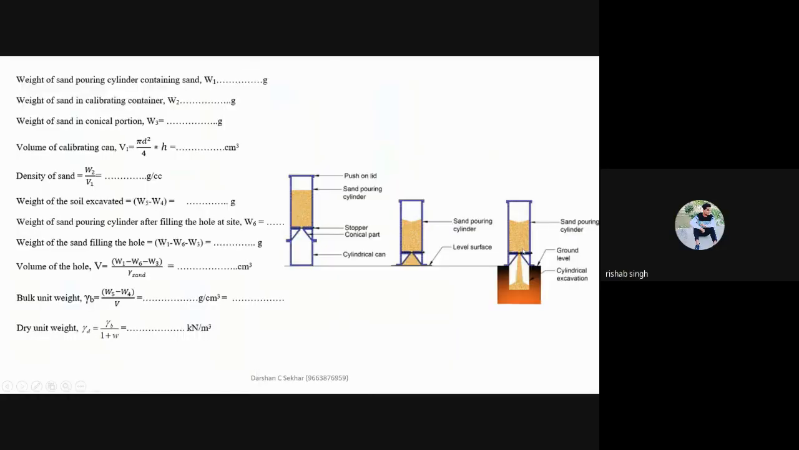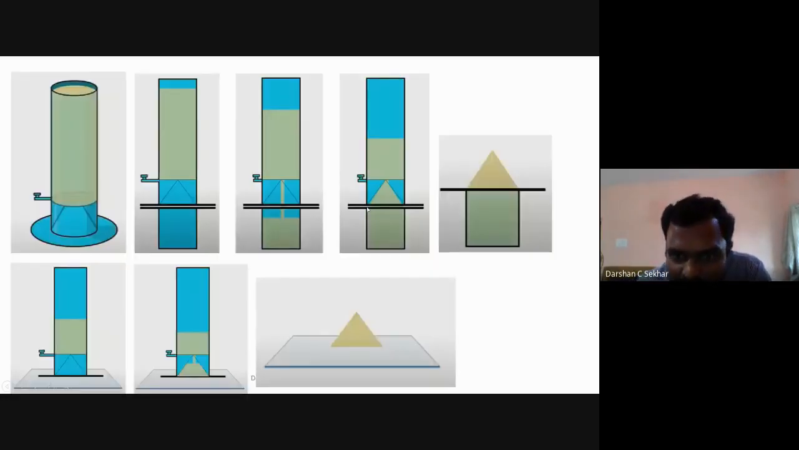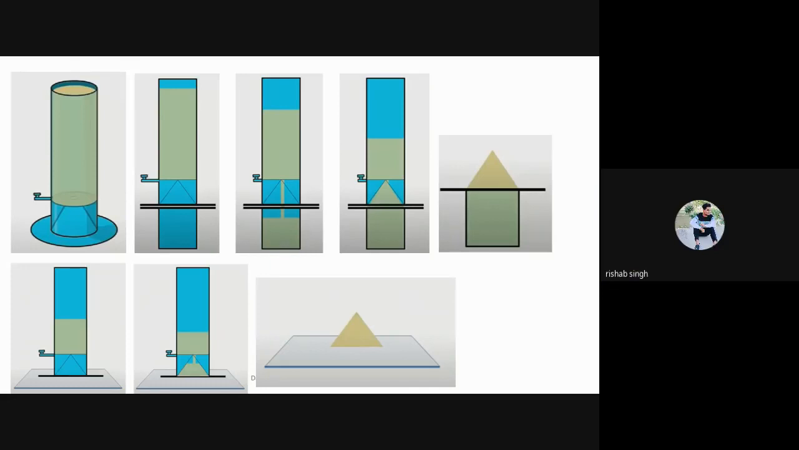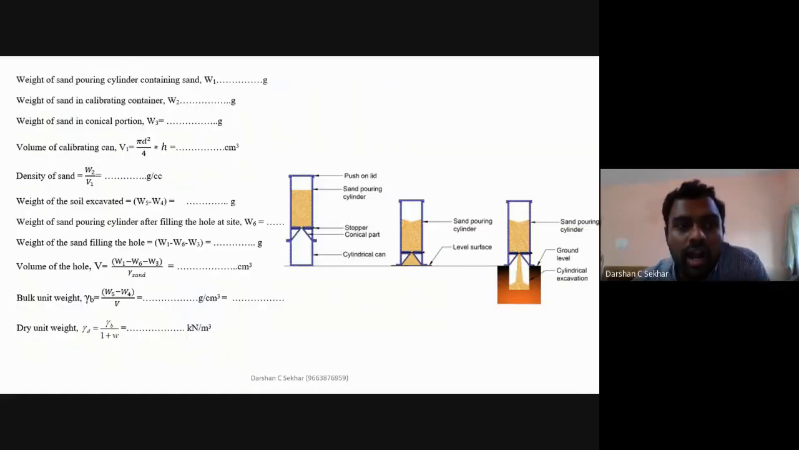So what do I require? I have found out the weight of the sand pouring cylinder. I know the weight of sand in the cylinder. In the sense, I will be knowing the weight of the sand in this entire region. And also, I know the volume of the calibrating can, because it's a normal cylinder.